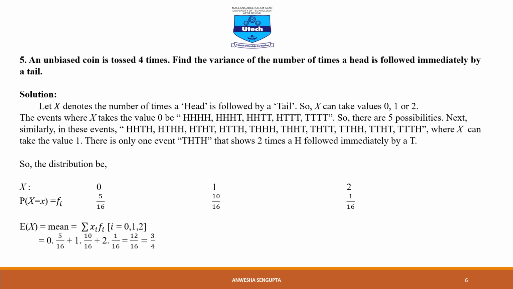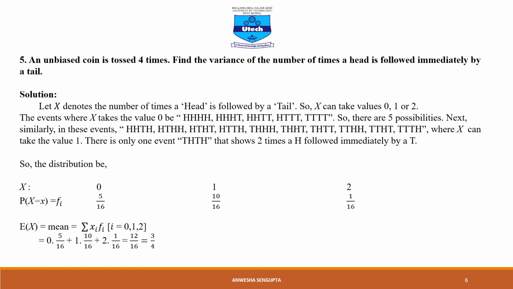So, the distribution will be, when x equal to 0, the probability will be 5 by 16. When x equal to 1, the probability will be 10 by 16. And for x equal to 2, the probability will be 1 by 16. Since there are a total of 16 cases, 5 for case 0, 10 for case 1 and 1 for case 2. So that's why for 0 the probability will be 5 by 16 and so on.